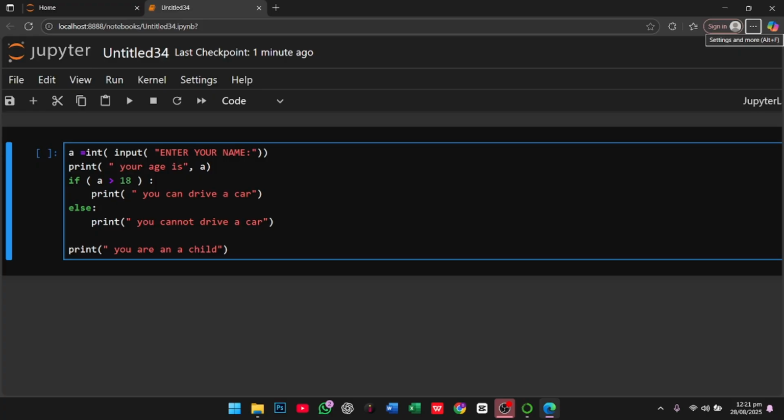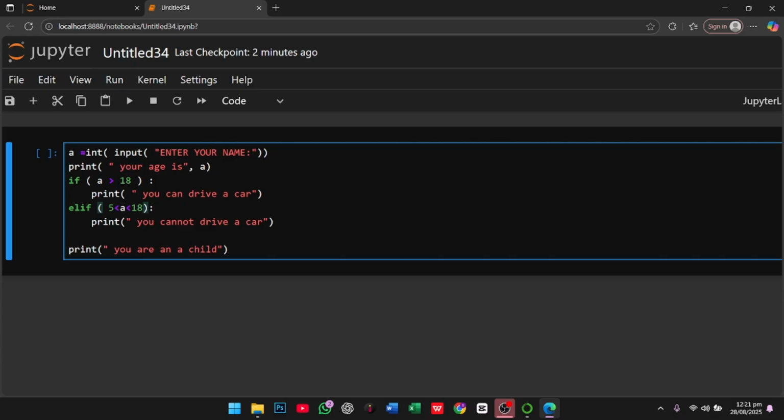Okay, for this I use another conditional statement, elif, and here I give it a condition where age is greater than 5 and less than 18.